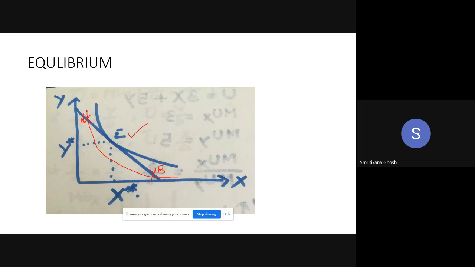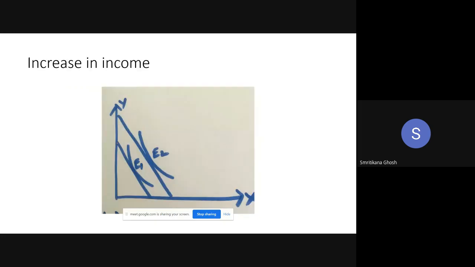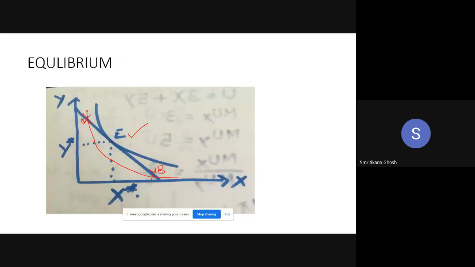At E, look at the equilibrium point very carefully. At E, the indifference curve is tangent to the budget line. And tangency means the slopes are equal. Now, if slopes are equal, what is the slope? Tell me, what is the slope of the indifference curve? What is the slope of the indifference curve? MUx by MUy, the MRS.